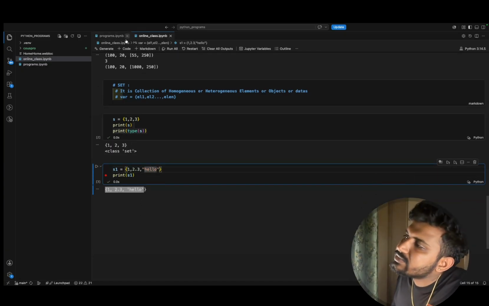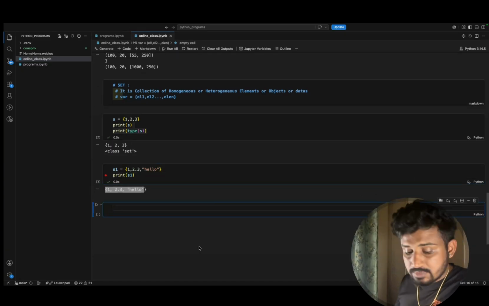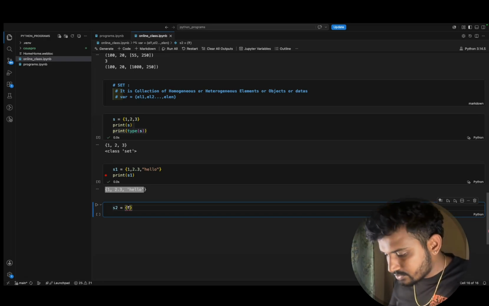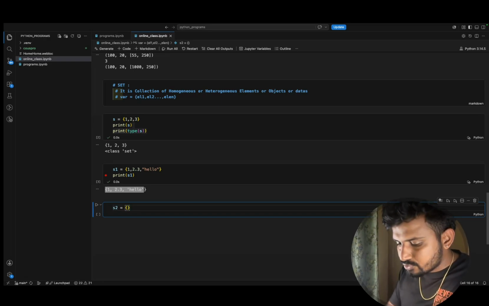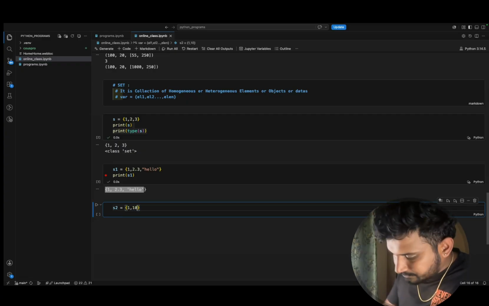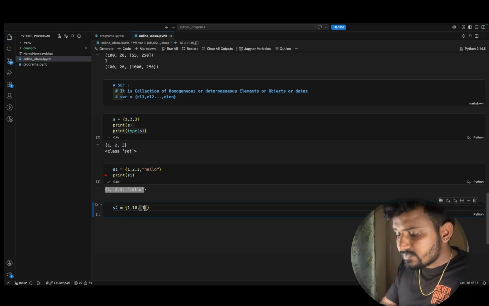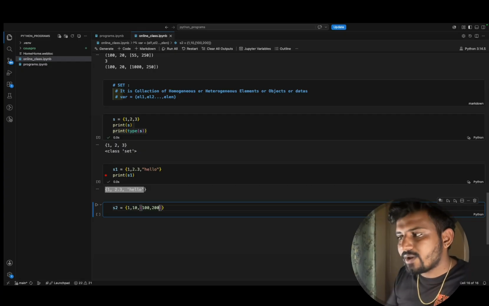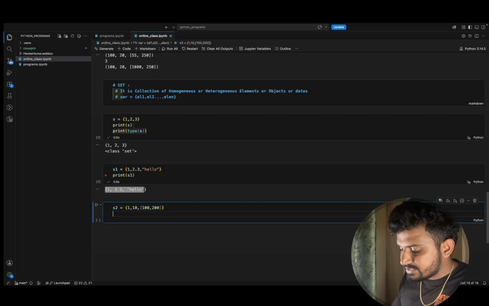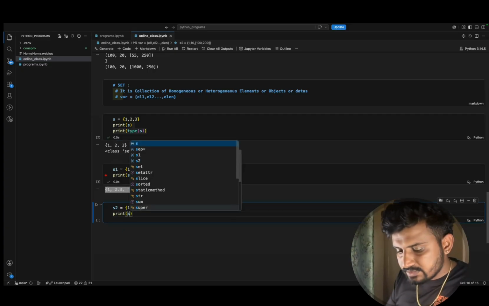Next, let us understand. Assume that inside the set I want to store 1, 10, and next a list of 100, 200. I want to put the list of 100 and 200 inside my set. So let us print this S2.